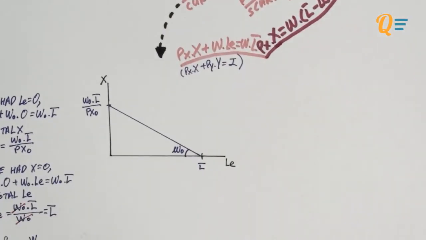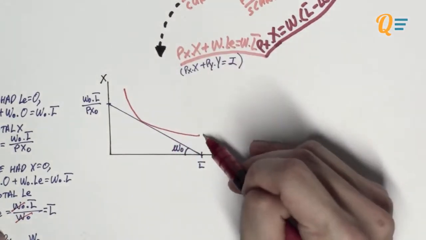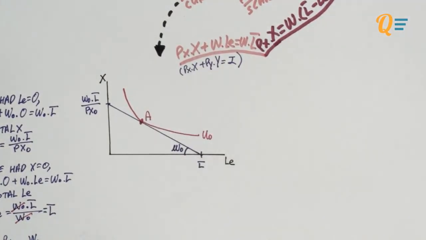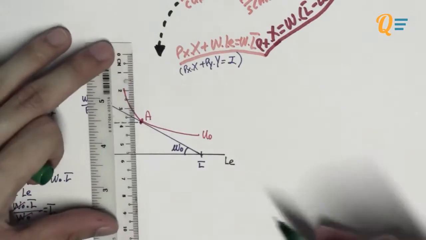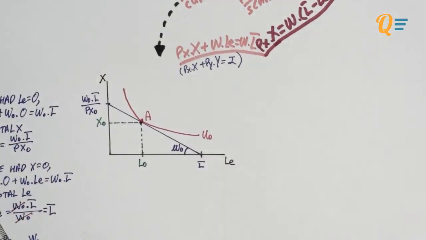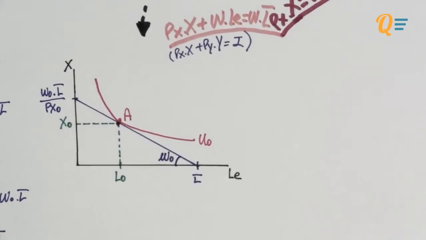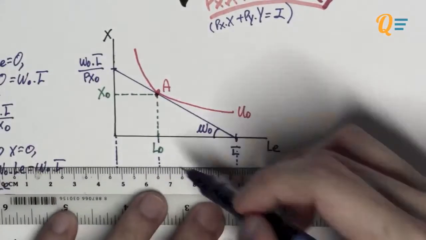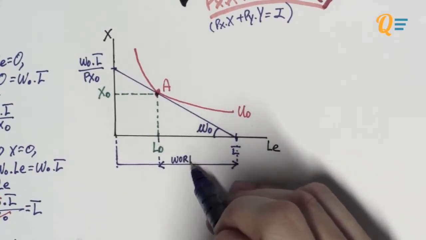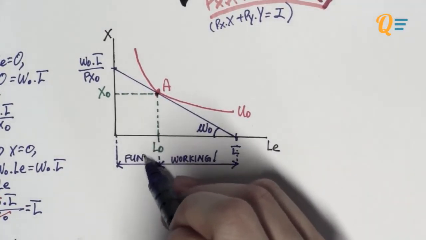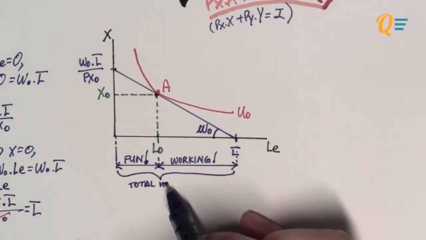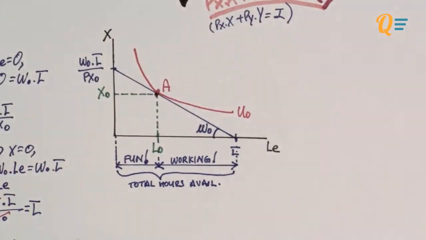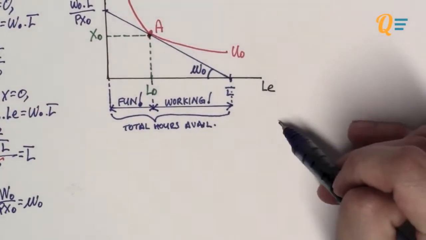We can now add in the utility curve, and obviously you would know this by now. The individual would maximize his utility given the budget constraint, and he will be at point A. Being at point A simply means that he would choose x0 and L0 as a bundle of good X and leisure to maximize his utility. From L0 to L bar, this is where he is working. And from 0 to L0, that is where he's having leisure, because the more you go towards the right side of the horizontal axis, the more leisure you're having. So the work plus the leisure gives you your total number of hours available, which is L bar.